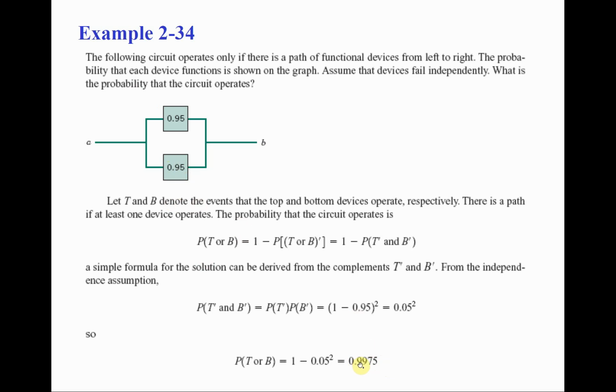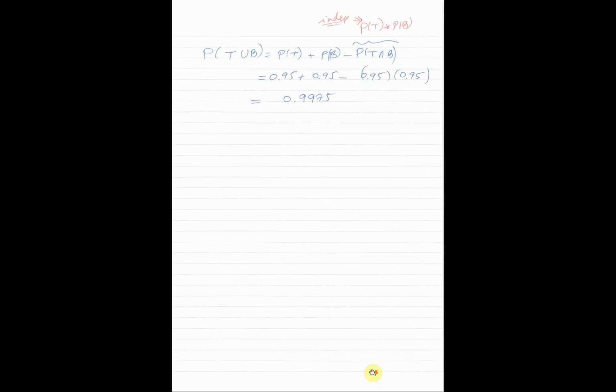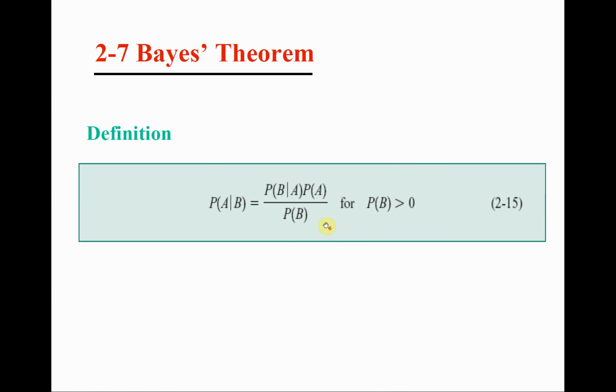Basically, one of the good things about this course is that we can use these arguments to do calculations like this. So this is a proof. If we put two things in parallel, why does the reliability, or the probability that we continue operating successfully, increase? We have just seen a certificate of this, right? We have seen a case here. So 99.75% or 0.9975 is the probability that the top or the bottom operates.